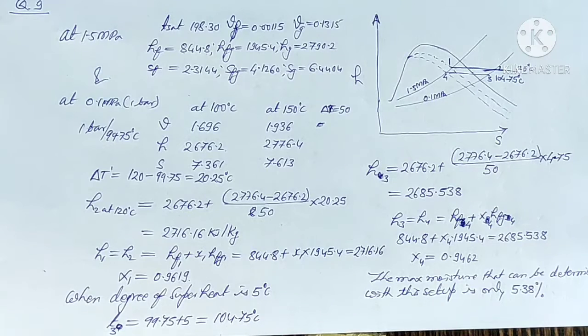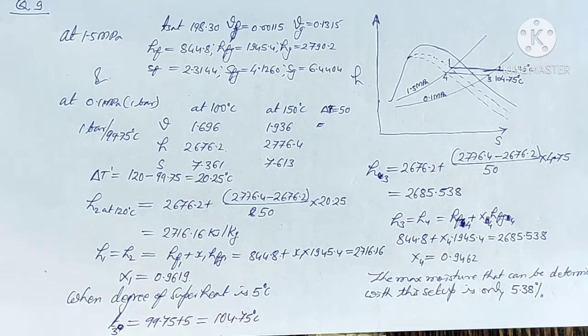In question number 9, it is given that the steam is at 1.5 megapascal passing through a pipe, and a part of the steam is taken into a throttling calorimeter where it is expanded to 0.1 megapascal and the temperature is found to be 120 degrees centigrade.